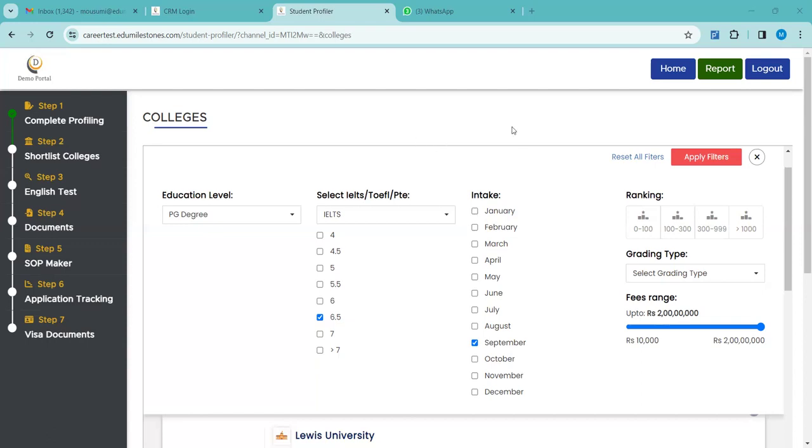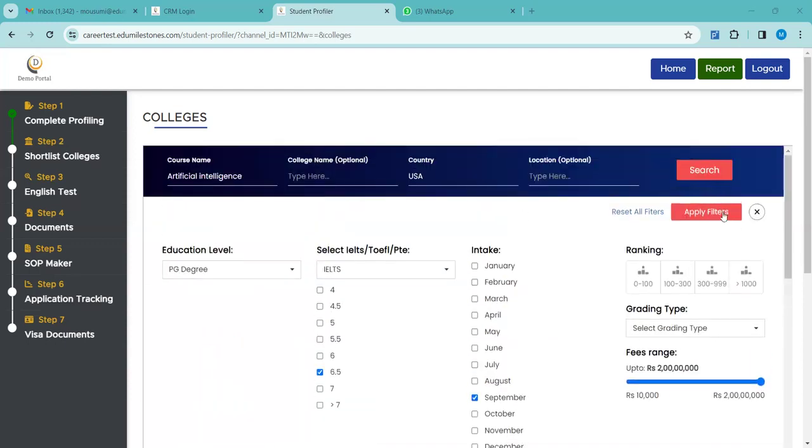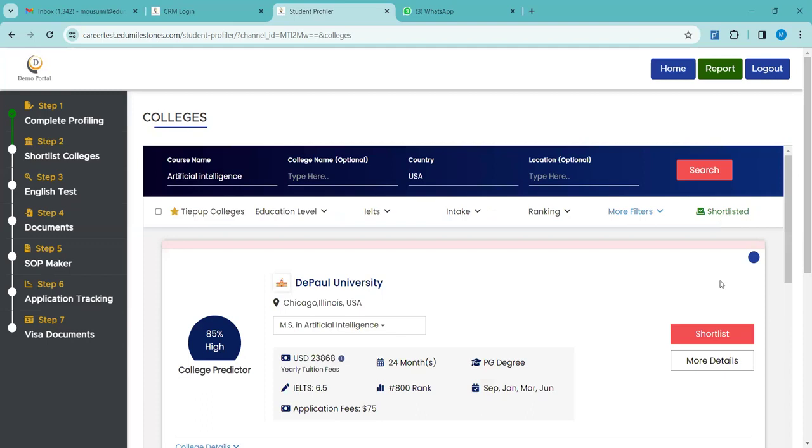So here, if you can see my screen, there are various filters, right? I have selected the level, IELTS score accordingly, intake. Here again, rankings are there. If you want to go with the rankings, various rankings are also there. Grading type, whether percentage wise or CGPA wise, right? Range, fees wise. All these filters you can apply and check for universities. I have selected certain filters accordingly, and it is showing here.